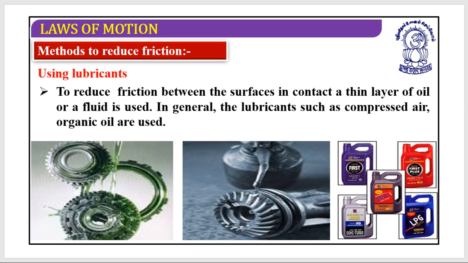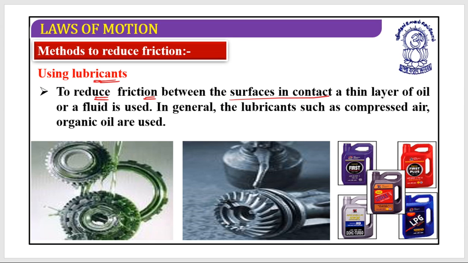How? Look at this, using lubricants. Yes, you might have heard the mechanics that service our vehicles say that the engine oil is over, I need to replace it, I need to put engine oil in it. While I put engine oil, or any lubricant, that will reduce the friction between the surfaces in contact.